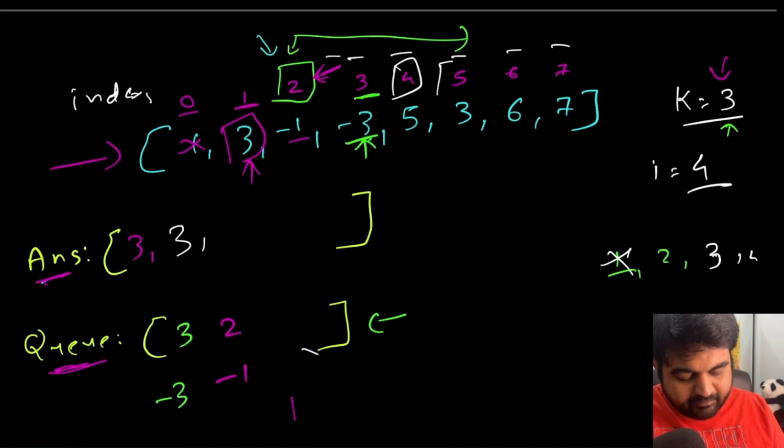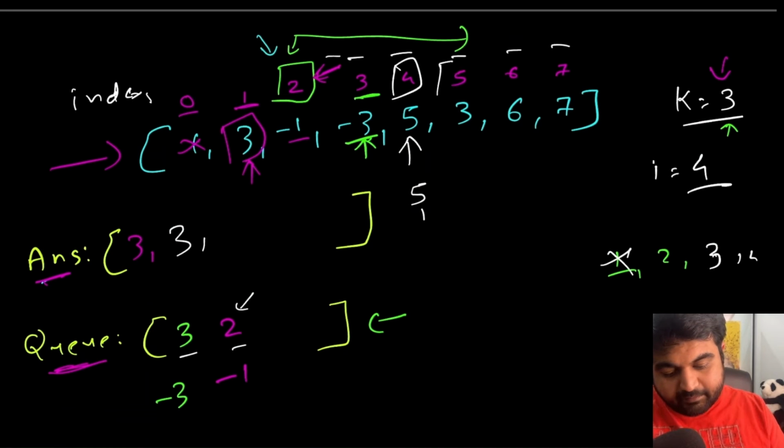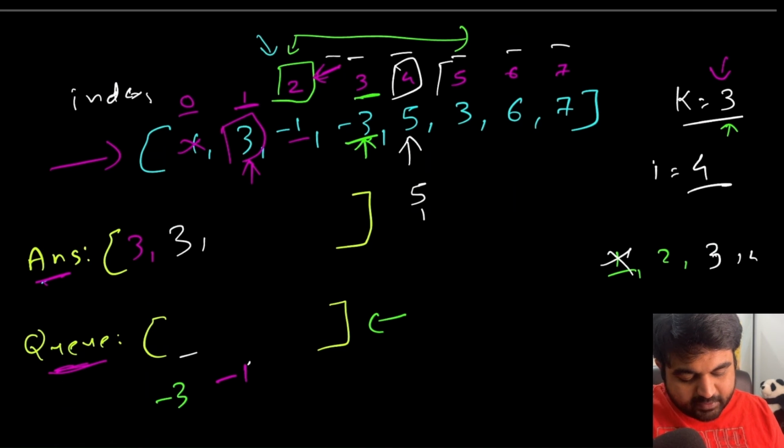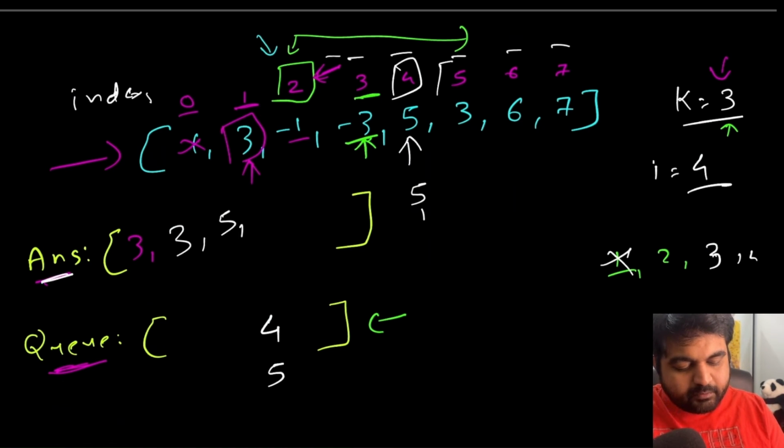Okay. Now after this we are going to compare the value that we currently have for this index number 4, that is this value number 5, and we are going to compare it with the very first element. Since 5 is greater, the moment we identify that, we are going to check every single element that is smaller than 5 and we are going to remove all of them. We don't need them inside the window because we are only keeping track of the maximum elements. So now we are going to store index number 4 that contains value number 5. And after doing this, we are going to once again add it to the answer. So we are going to add value number 5 to the answer.